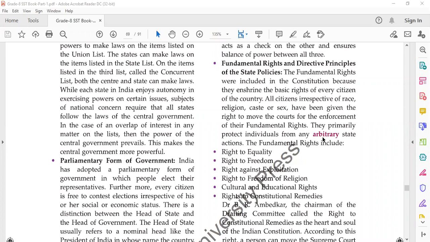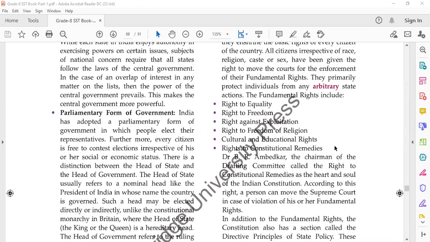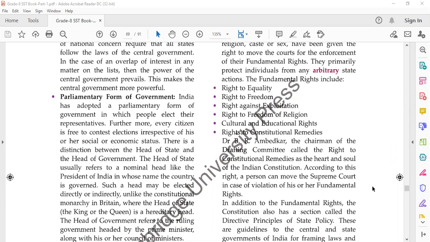Okay, for example, right to equality, right to freedom, right against exploitation, right to freedom of religion, cultural and educational rights, right to constitutional remedies. Dr. B.R. Ambedkar, the chairman of the drafting committee, called the right to constitutional remedies the heart and soul of the Indian Constitution. According to this right, a person can move the Supreme Court in case of violation of his or her fundamental rights.